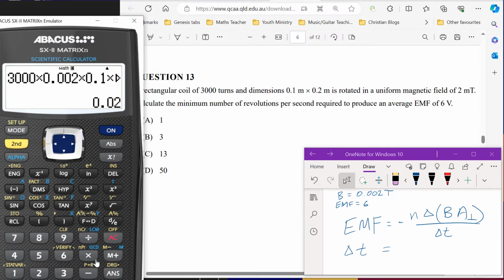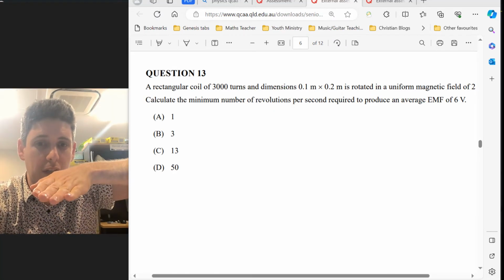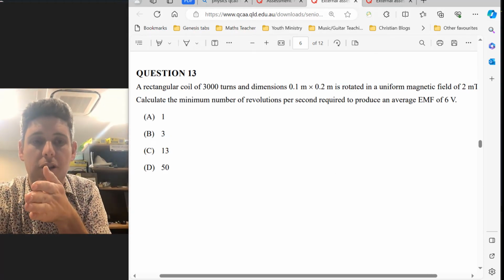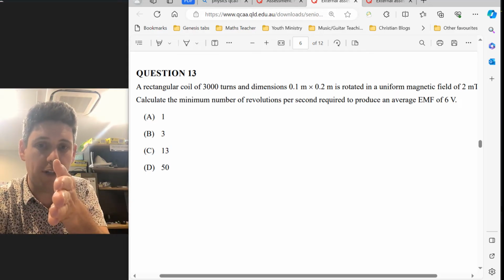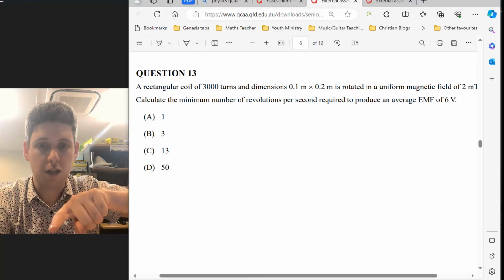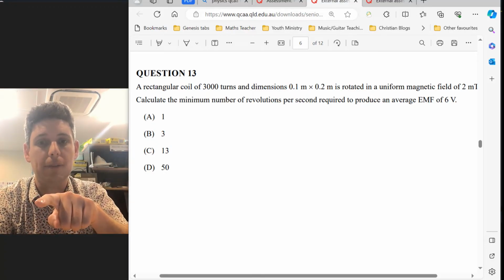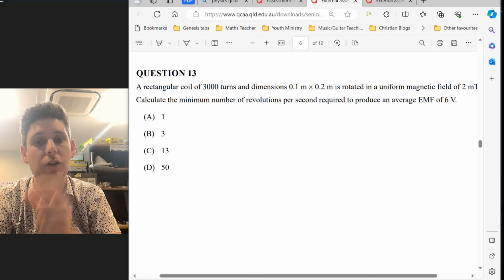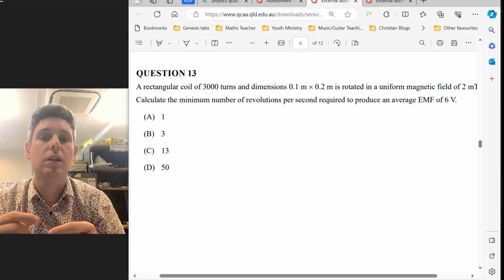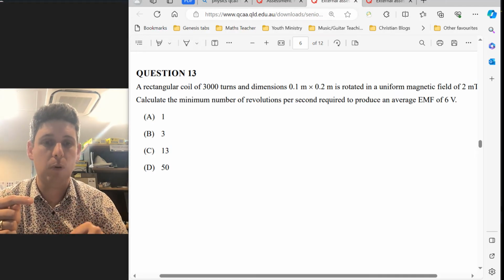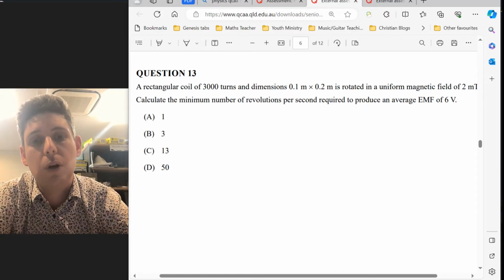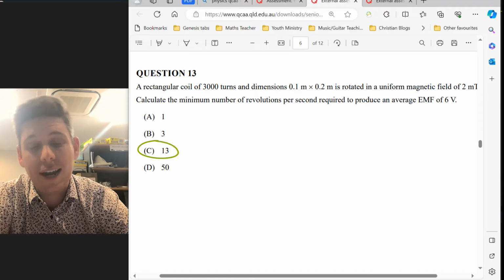So that's the change in T. Now this is the time it takes to go from 2 microteslas to 0 microteslas. So it's done a quarter of the rotation. So you need to times that by 4 to get a full revolution. And then to get how many revolutions per second, you basically invert that. So you do 1 divided by 0.08 and you'll get 12.5 revolutions per second. And that's closest to the answer C.